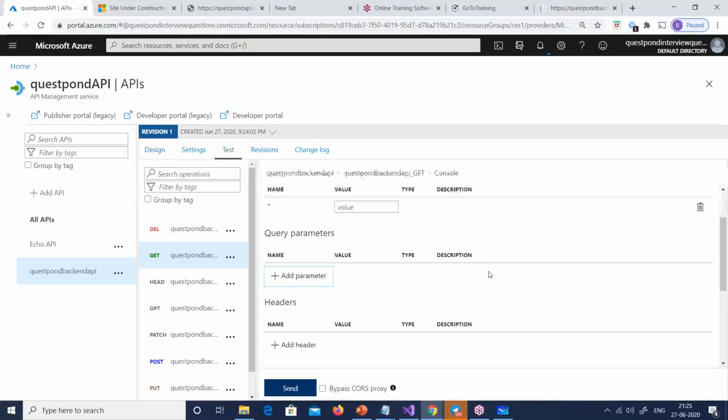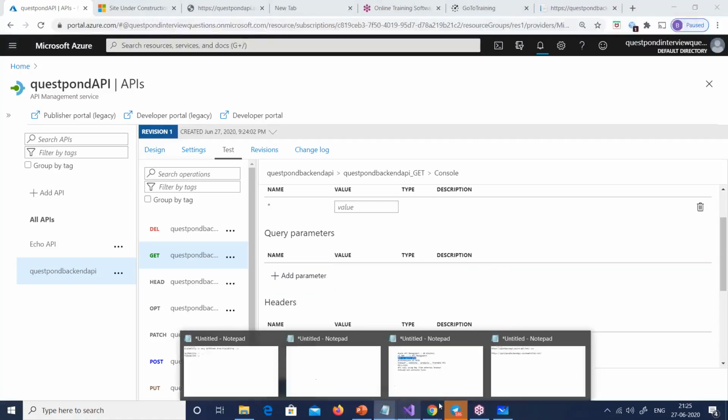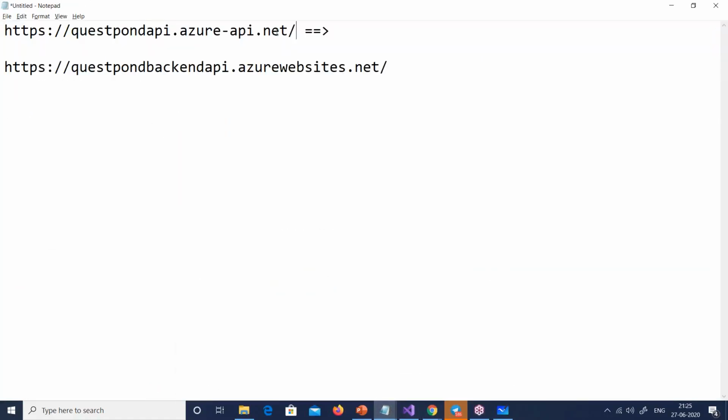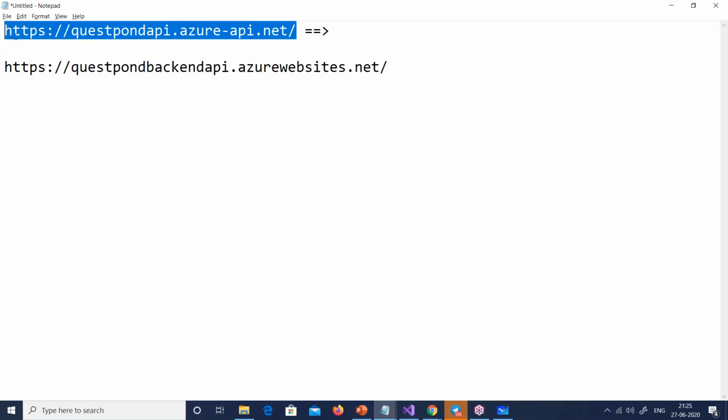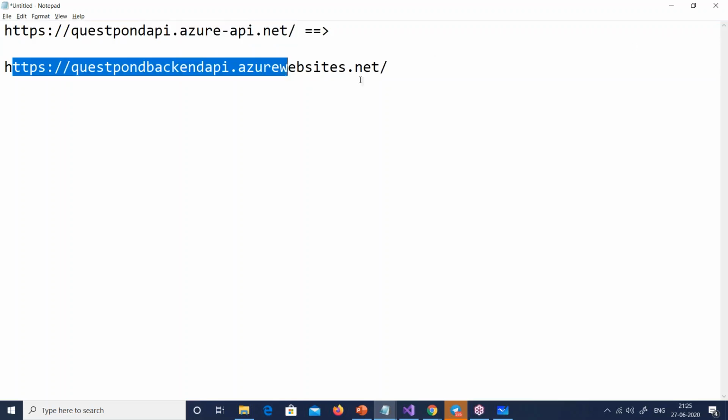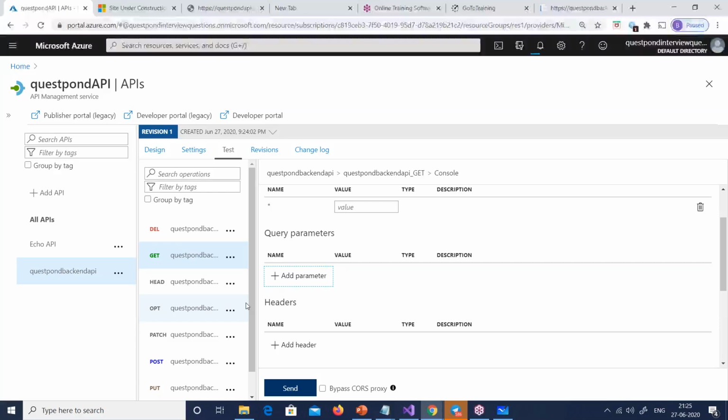So Deepak, there's a question here, which API we'll call? We'll call definitely the APIM. So we are expecting to call the APIM. APIM means this API. We will actually try to call this API, right? And that should hit the backend API. Fine, we'll see that mapping, don't worry. Because if you hit the backend API, then you are naked. You shouldn't be bypassing the front end API. If you're using APIM, everything should go through APIM.